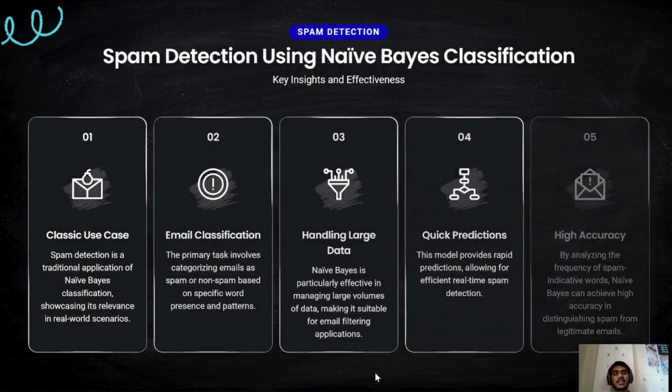Spam detection using Naive Bayes classification. Use case. Spam detection is a traditional application for Naive Bayes classification, showing its relevance in real-world scenarios. Email classification. The primary task involves categorizing emails as spam and non-spam based on specific word presence or patterns. Handling large data. Naive Bayes is particularly effective in managing large volumes of data, making it suitable for email filtering applications. Quick predictions. This model provides rapid predictions, allowing for efficient real-time spam detection. High accuracy. By analyzing the frequency of spam-indicative words, Naive Bayes can achieve high accuracy in distinguishing spam from legitimate emails.